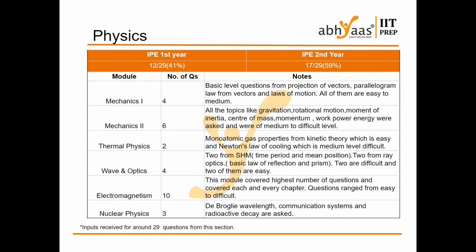In nuclear physics, three questions were there, and as every time, the de Broglie wavelength question has been repeated from that topic. Then communication systems and radioactive decay were asked. In mechanics 2, six questions were given, from topics like gravitation, rotational motion, moment of inertia, center of mass. I can say basically all of the second part of application of mechanics: momentum, work, power, energy.